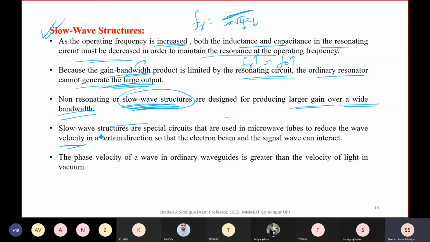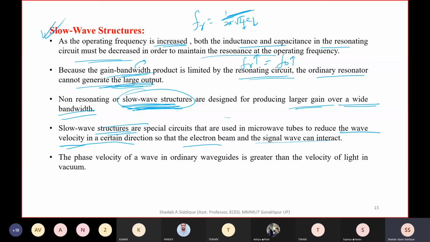Slow wave structures are used to reduce the wave velocity in a certain direction, so that the electron beam and the signal wave can interact. The electron beam and the signal wave coming from the RF input should interact with each other. This is a special circuit, a special kind of structure used in microwave tubes, so that we can reduce the velocity of the wave in a certain direction.